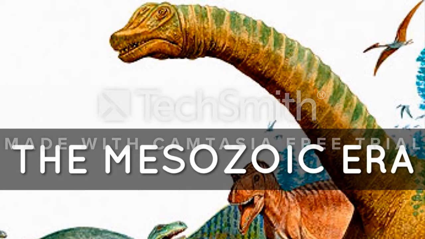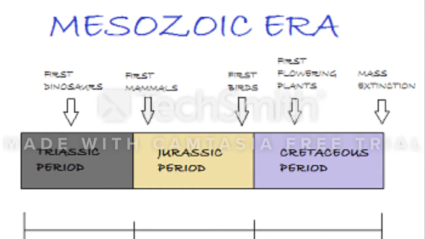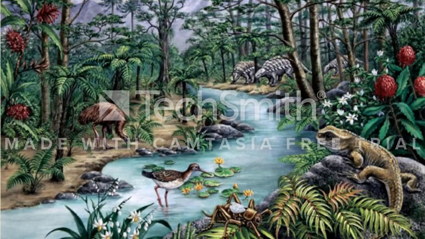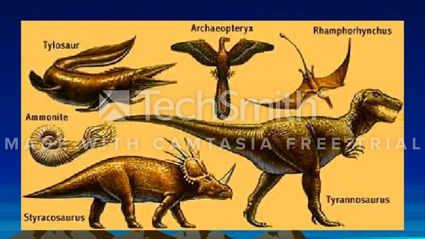The first period is called the Triassic. The plants that survived the Permian extinction were plants with an enclosed seed, like cone-bearing plants. The fish, amphibians, and small reptiles like turtles that survived flourished during this time period. Dinosaurs ruled during the Jurassic period.